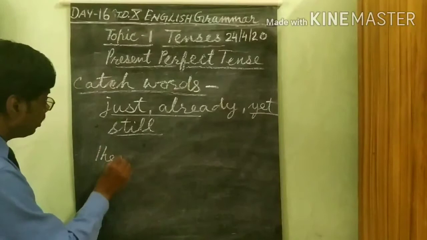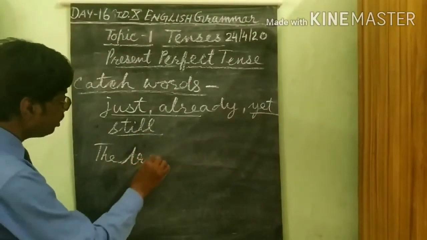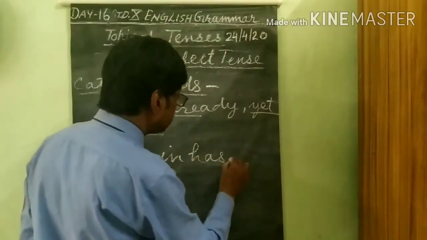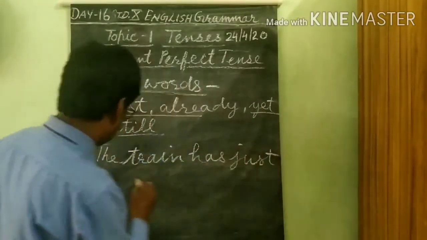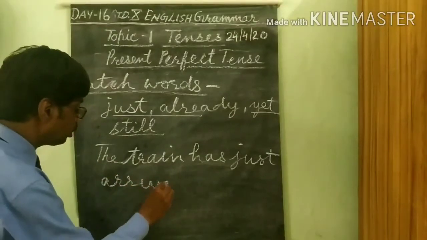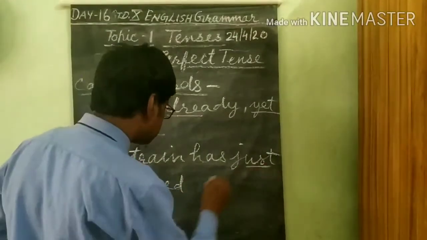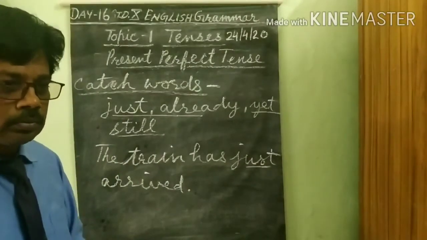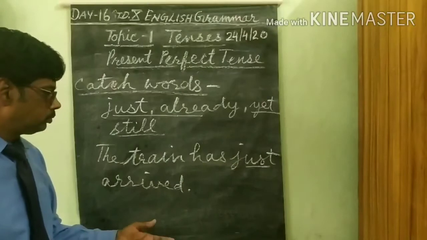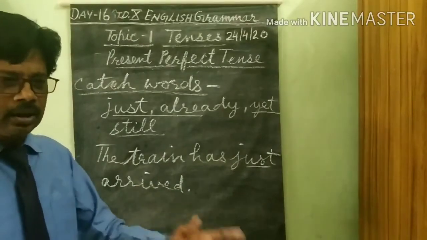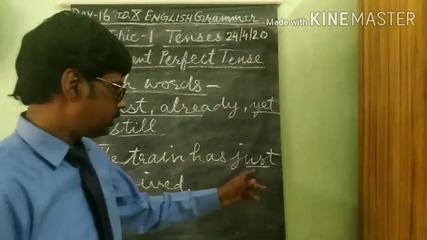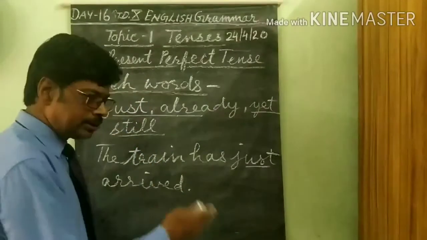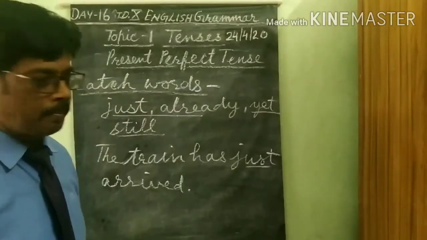The train has just arrived. The train has just arrived. Just means not delaying a single minute. Just is showing that without delaying a single minute, the train has arrived on the platform.